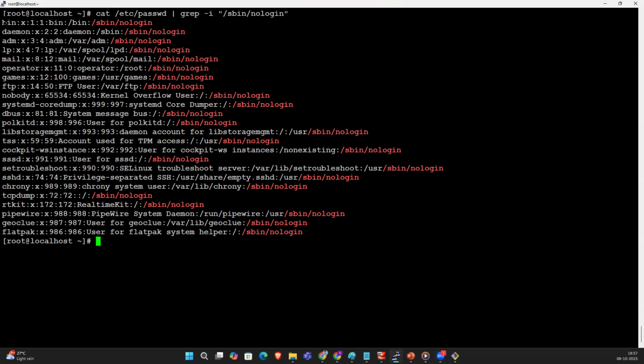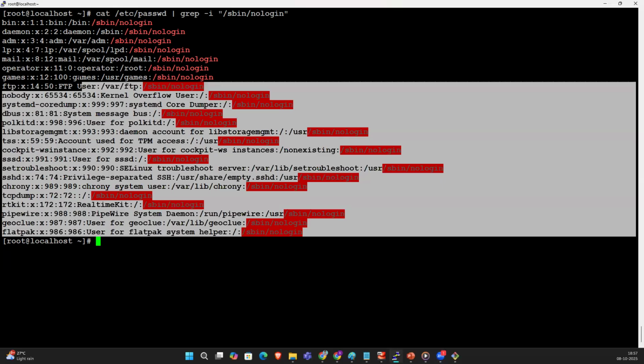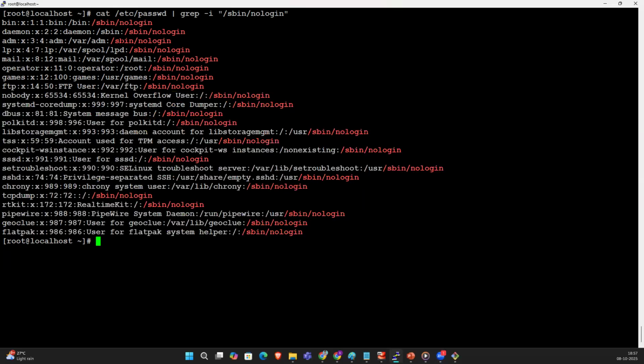Are you able to log into these users on the Linux system? If you have nologin, there is no interaction with the server, VM, machine or OS.